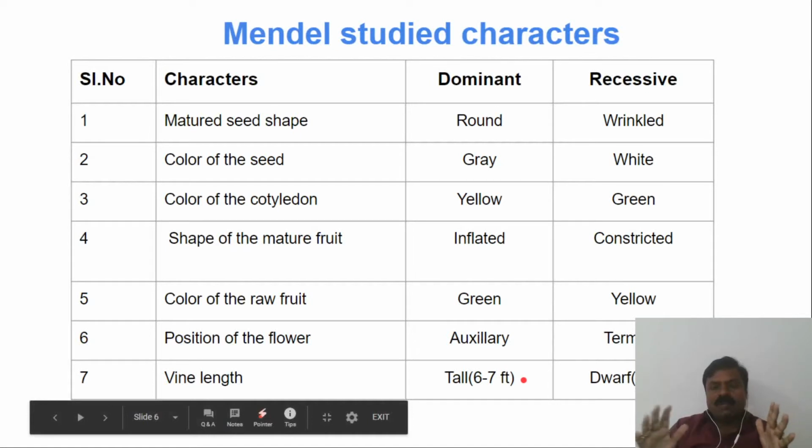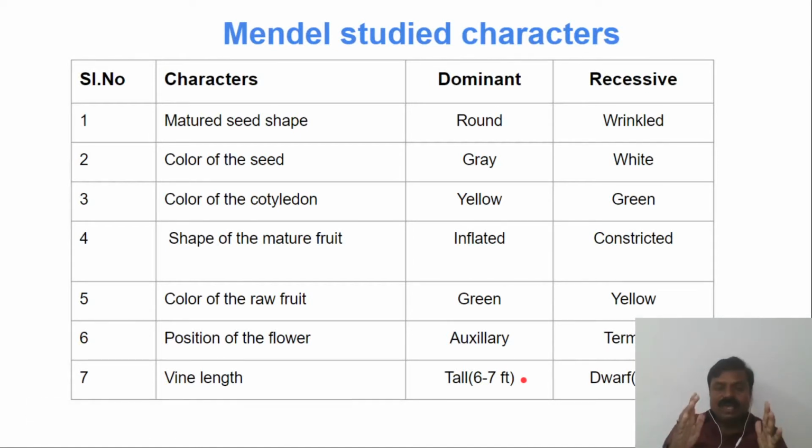So Mendel focused only on 7 characters, and each time he focused on only 1 character, so that only he succeeded. Whereas other scientists focused on more than 1-2 characters.